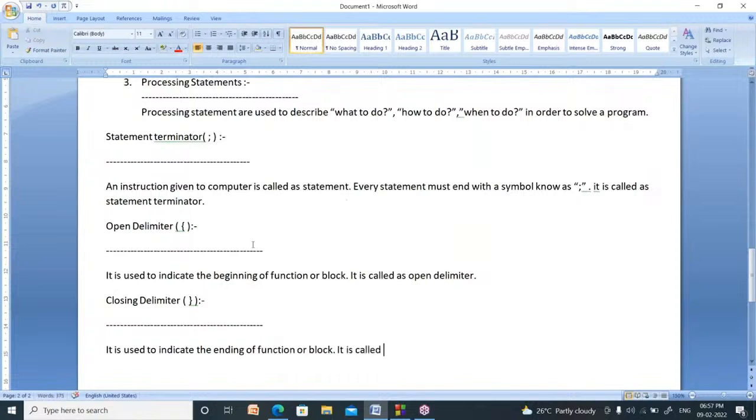My function is completed, my block is completed. How to tell? By using this symbol, the closing curly bracket. So it is called the closing delimiter.